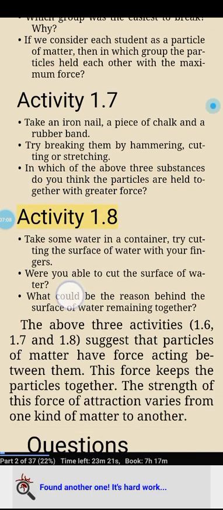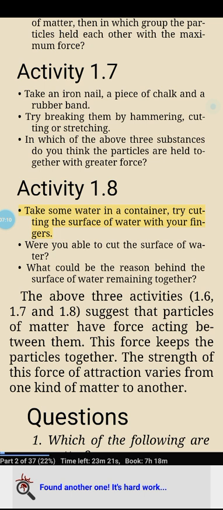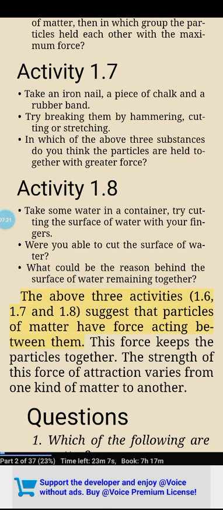Activity 1.8. Take some water in a container, try cutting the surface of water with your fingers. Were you able to cut the surface of water? What could be the reason behind the surface of water remaining together? The above 3 activities, 1.6, 1.7 and 1.8, suggest that particles of matter have force acting between them. This force keeps the particles together. The strength of this force of attraction varies from one kind of matter to another.